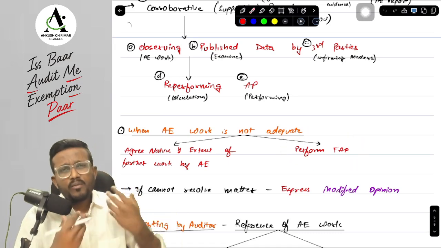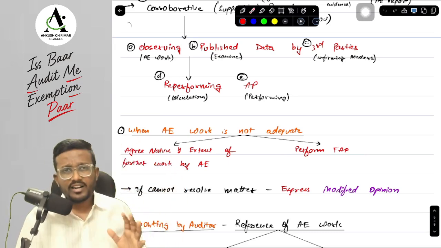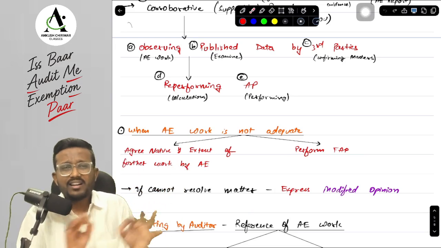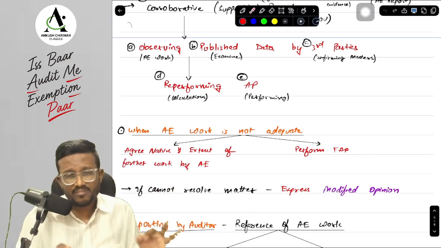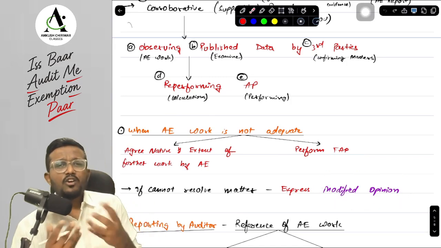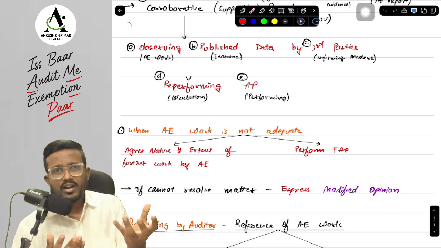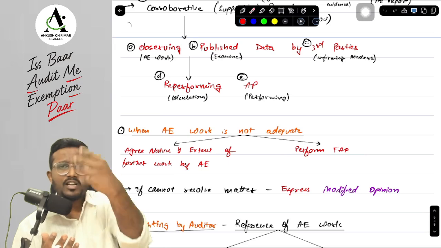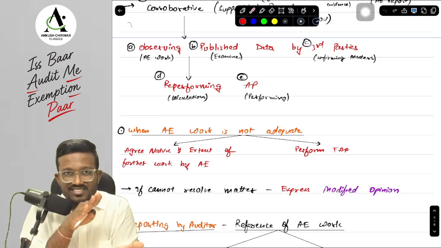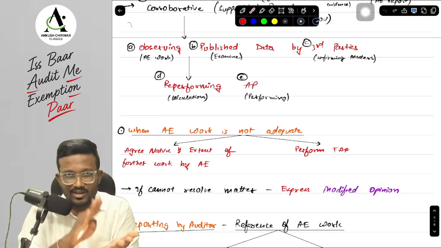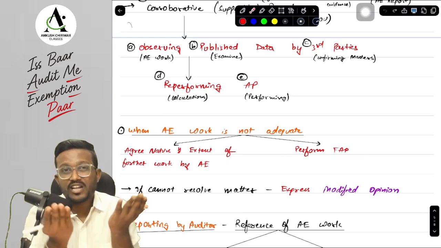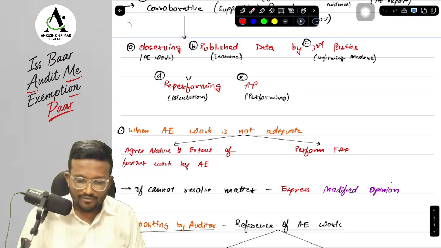Now, even after performing further audit procedures, even after the auditor's expert has performed further procedures, if we think the matter is not resolved yet, then we will give a modified opinion. Here students ask me, sir, why will we give a modified opinion if the auditor's expert has not worked correctly? Then it is the auditor's expert's responsibility. The matter which is to be addressed by the auditor's expert, he is not able to address, and I am also not able to address. So basically, I am not able to get sufficient and appropriate audit evidence on that matter. That's why I am issuing a modified opinion.